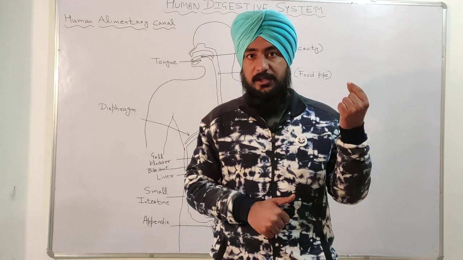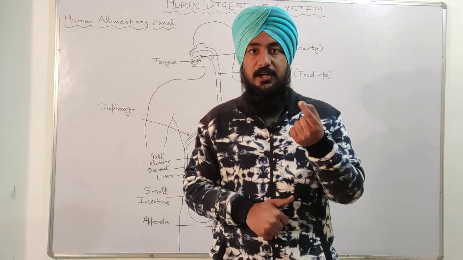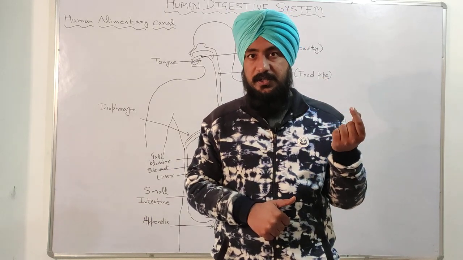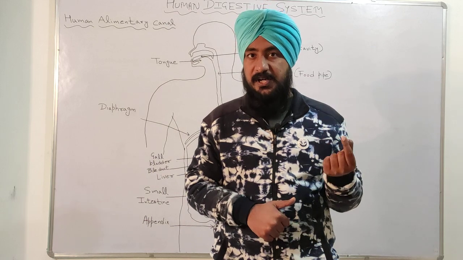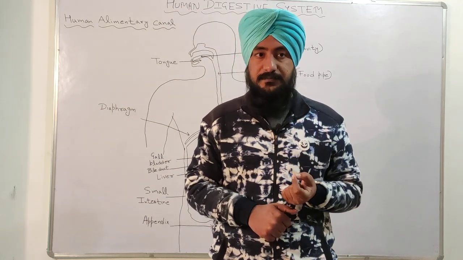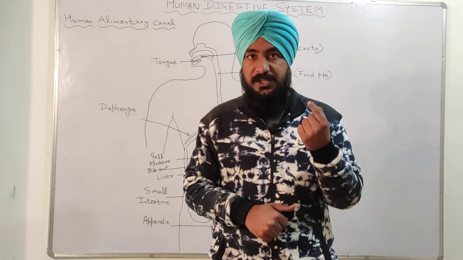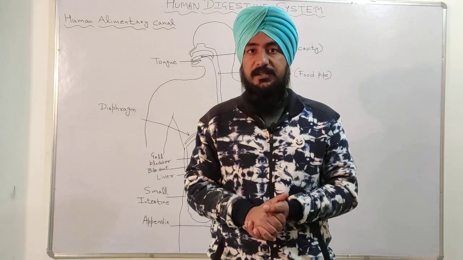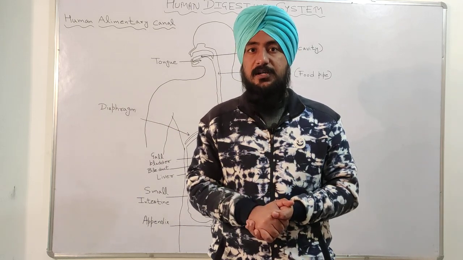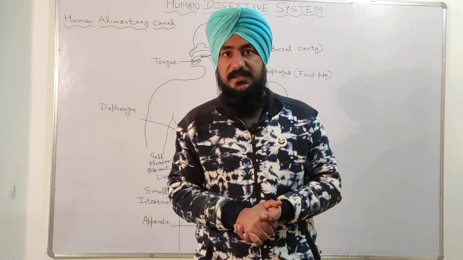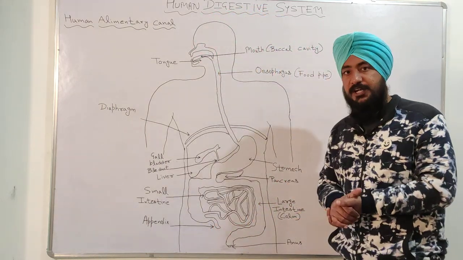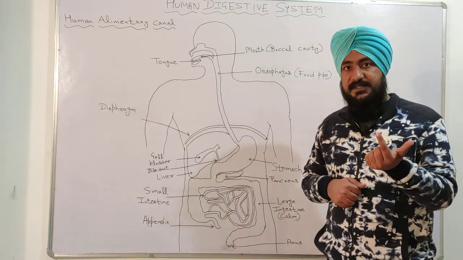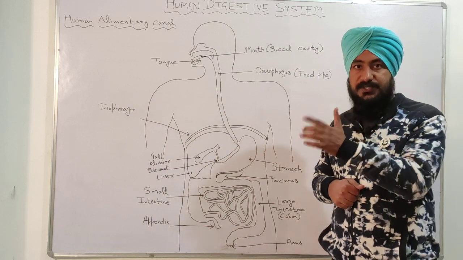After that, the conversion of protein into amino acid takes place in the stomach and pancreas; in the stomach it is done by pepsin, and in the pancreas it is done by trypsin. The third step is the conversion of fat into fatty acid or glycerol, done by the enzyme called lipase. The pancreas excretes the second pancreatic juice called lipase, which converts the fat into fatty acid or glycerol.